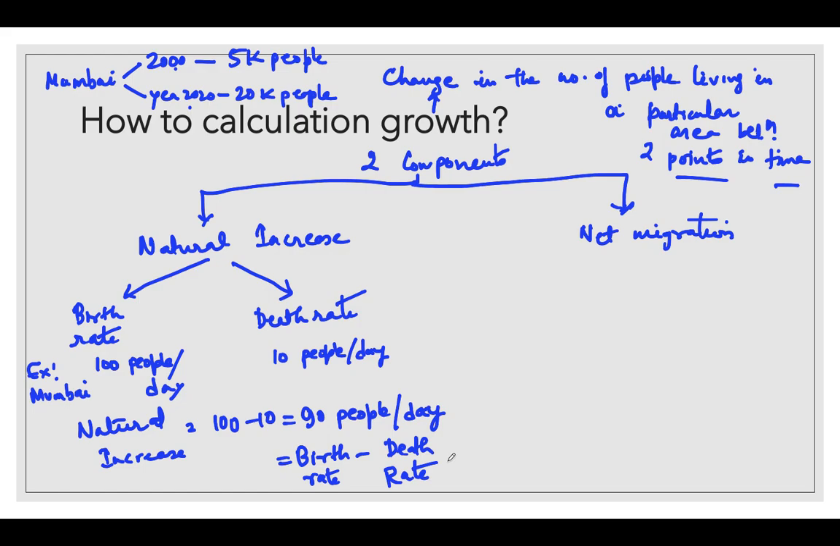Now next one is net migration. Hopefully you can understand how the population growth has changed. It can change through natural increase or through net migration. Population change is affected to a lesser degree by migration. Net migration has two components. The first one is immigration and the second one is emigration.